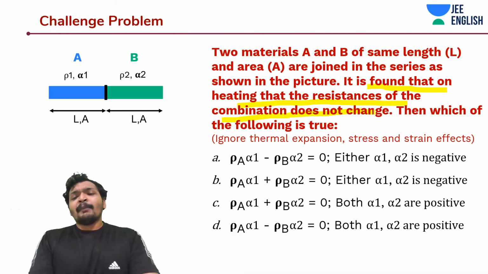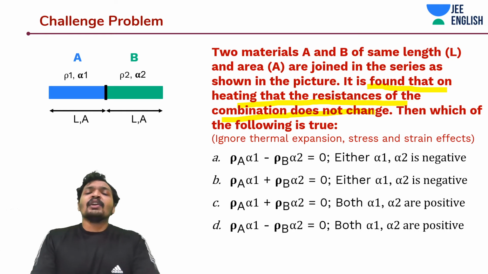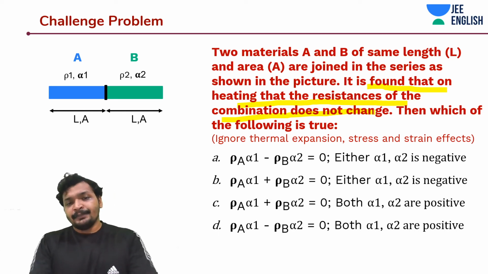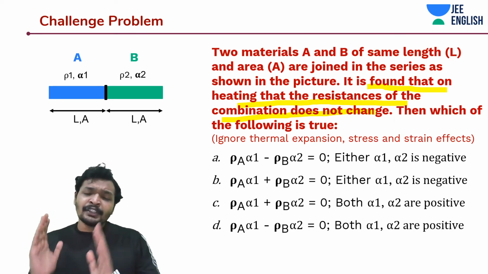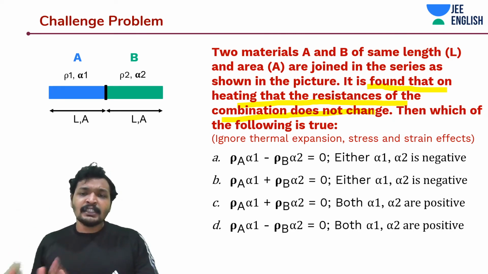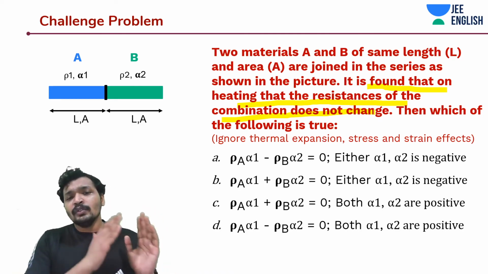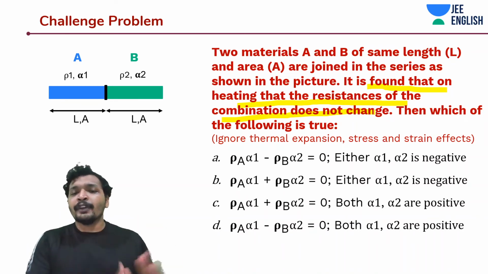So, what is happening when I'm saying the resistance is not changing even if I'm heating the material? After some temperature, the combination of resistances should be equal to its initial value, before heating it.